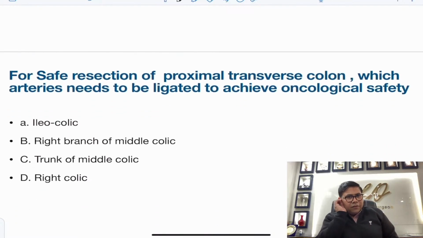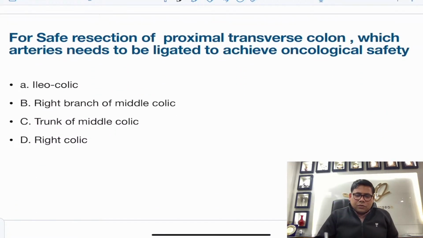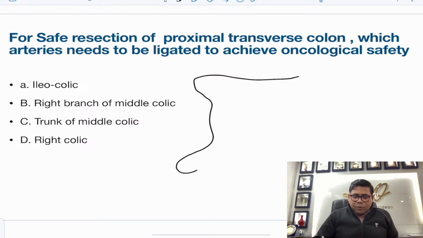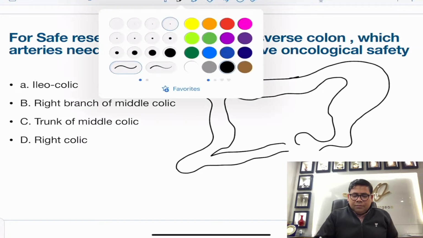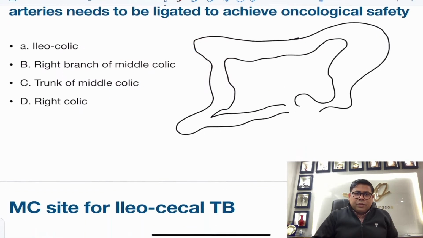Next is for safe resection of the proximal transverse colon. So in this case, you have a proximal transverse colon tumor. Can you see, this is how the colon is? So what are the vascular boundaries that you need to resect off.